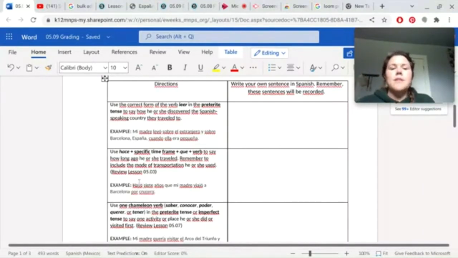So if you did something 1 year ago, you would say hace un año, so a year ago I did something, or my mother did something. So you would say hace 7 años. So your time in here, the 7, or whatever time expression you decide to use, you can fill that in there. So you have hace 2 años, 2 years ago, que mi madre viajó a Barcelona por crucero. So 7 years ago, my mother traveled to Barcelona on a cruise. Okay, so like a cruise ship.